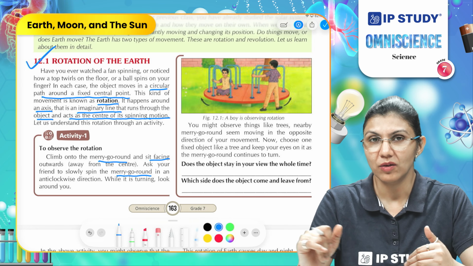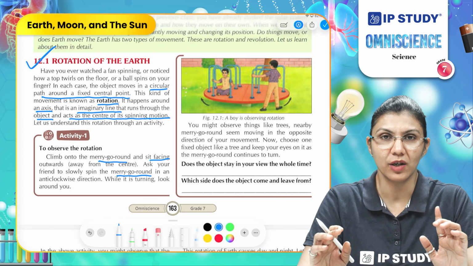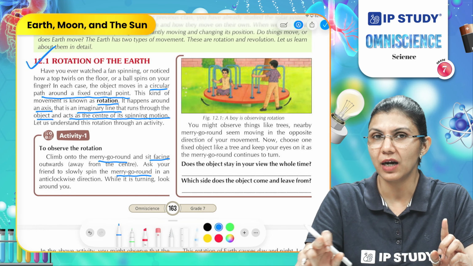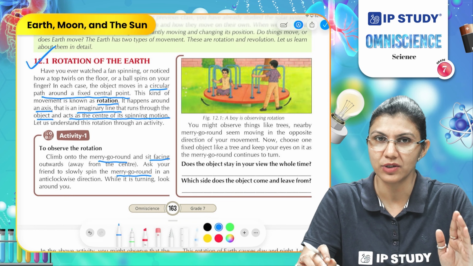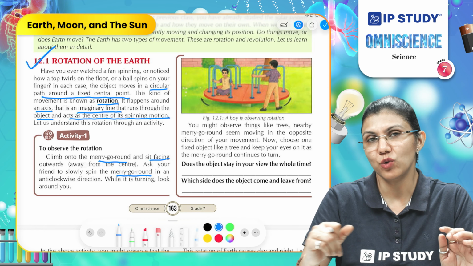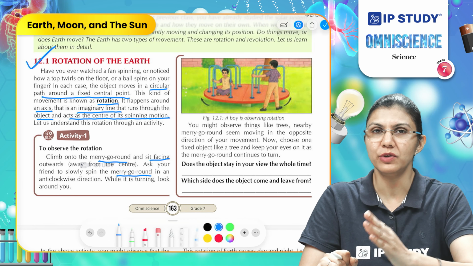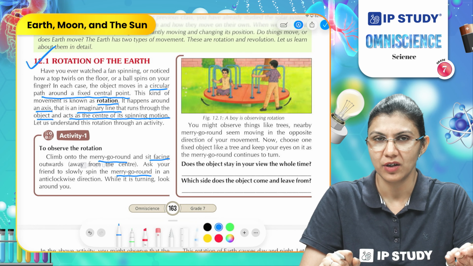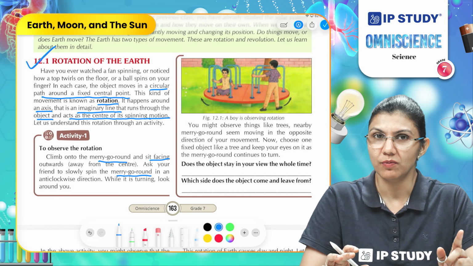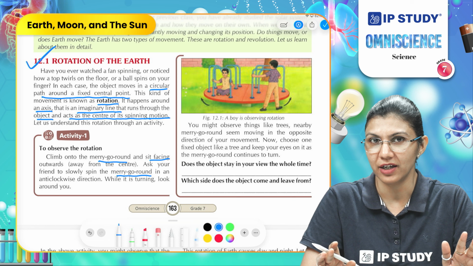Because when you are moving in the merry-go-round, you will notice after every spin, you will come in front of that object that you started observing in the beginning. So it appears if you are going anti-clockwise, the object is moving clockwise. So here we can say the object appears to move, yet it is not moving actually because it is fixed